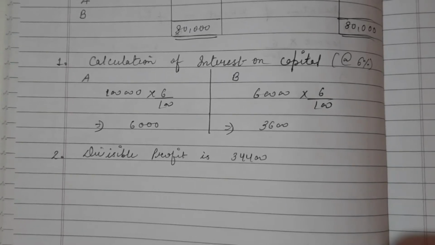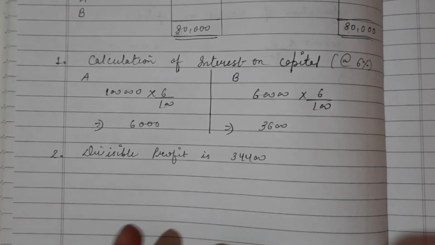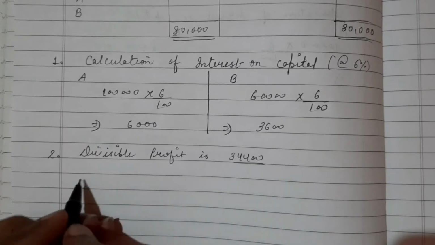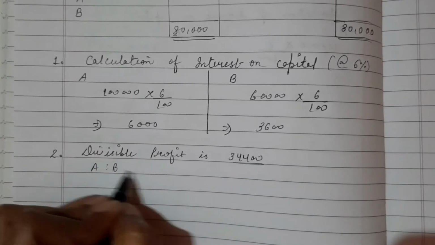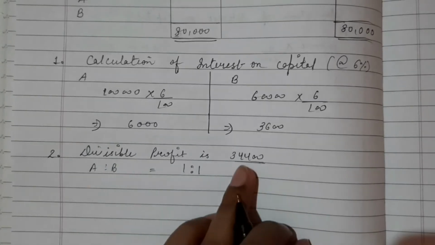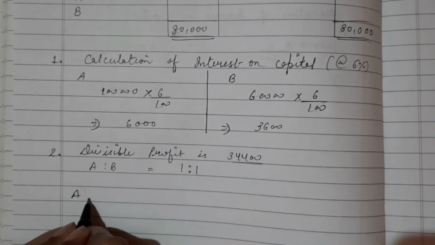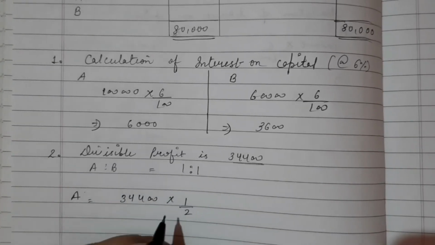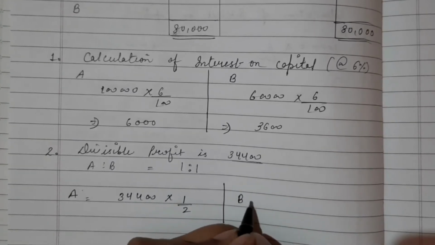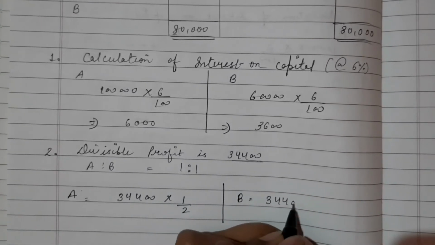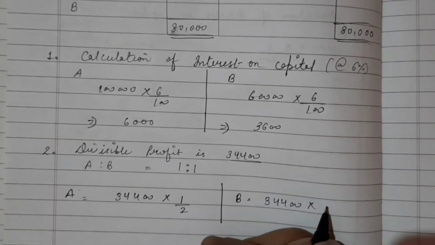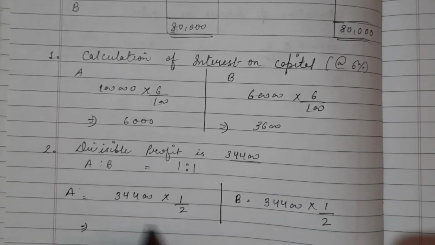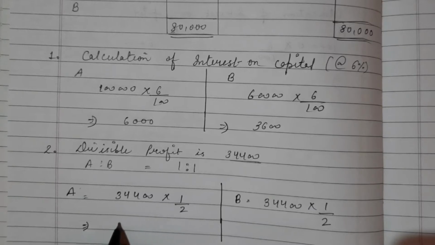Whenever the profit sharing ratio is not given in the question, then we have to give the profit in equal ratio to the partners. So if I equally divide the profit between A and B, then the profit sharing ratio of A and B will be 1:1, and for A it will be 34,400 1/2, and for B it will also be 34,400 1/2, because the profit sharing ratio is not given in the question. So we will distribute the profit equally.